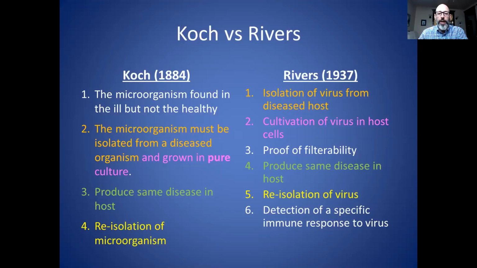Number 4, you must be able to take that isolated particle or virus and put it into a healthy host and cause the same disease. That's the same as the third criterion of Koch's postulates. And this is the criterion that is the most important for proving that this agent causes a disease. You can't say that it causes a disease without this step, because before that, even if you find it in people with the disease, it's just an association or a correlation, and that does not prove causation.